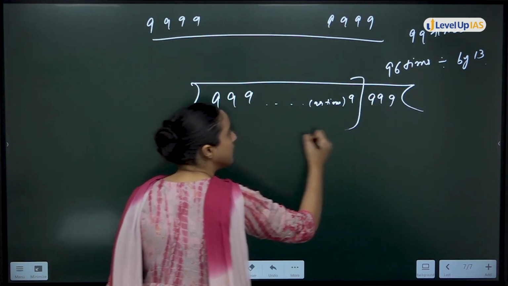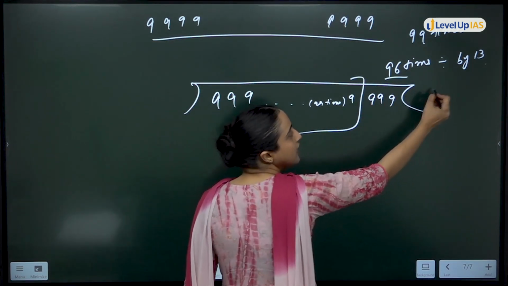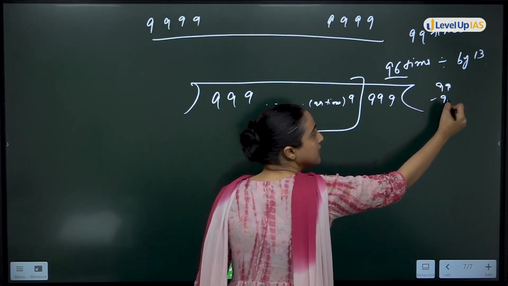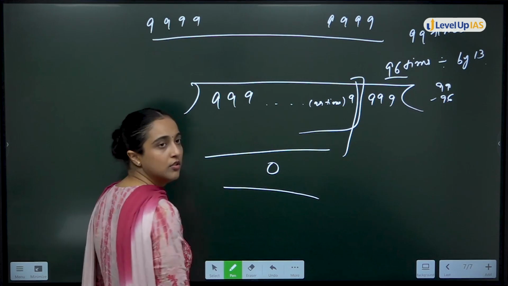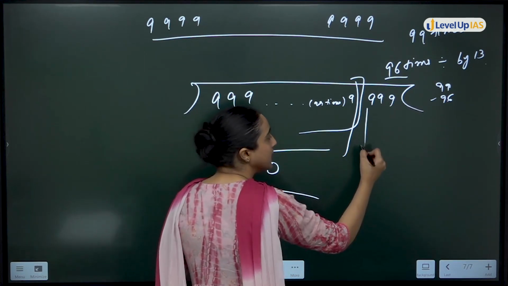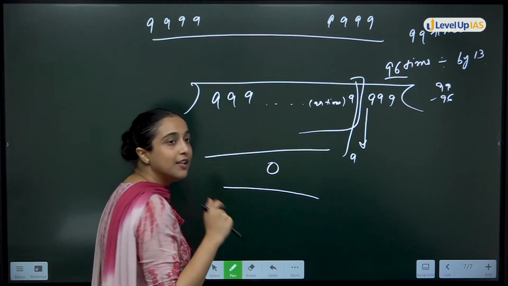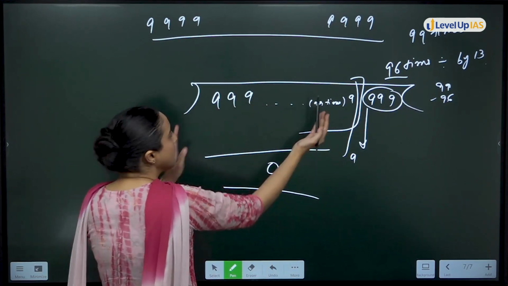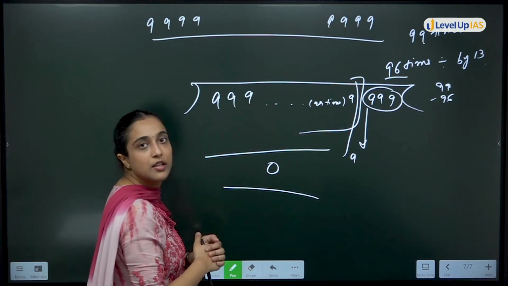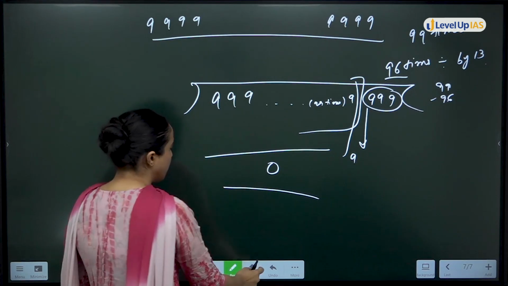Till here 3 बच गए ना? Total 99 times है and 96 times it will be divisible. That means 96 time में remainder will be 0. Okay, then what will come? Then 9 will come. So basically you have to find remainder of 999 by 13 because यहाँ तक तो remainder will be 0. Clear?